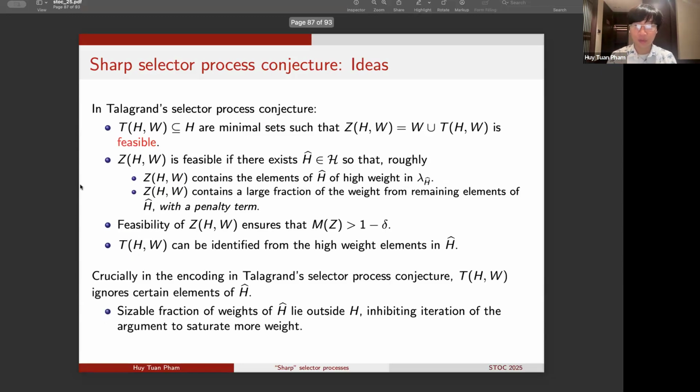So one key feature of the proof of the Talagrand selector process conjecture is that we cannot iterate the proof as in the Kahn-Kalai case. In defining the right feasibility condition, the fragment T of H and W must ignore certain elements, and it just inhibits the iteration that we saw in the Kahn-Kalai conjecture. And in a sense, this iteration is exactly what we need in order to prove the sharp selector process conjecture.